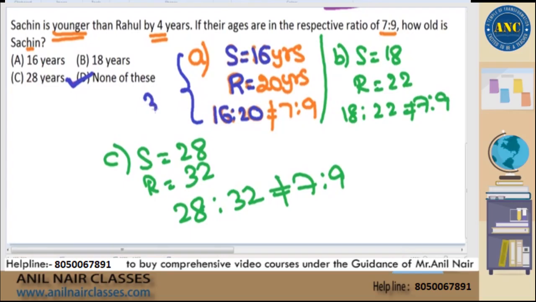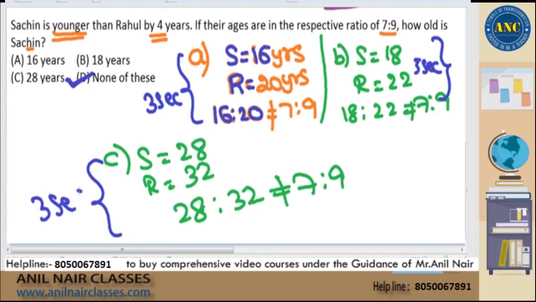First option is 3 seconds, second option 3 seconds, third option 3 seconds. Maximum you should solve these questions by answer options within 10 seconds. Forget about 10, keep it as 15 to 20 seconds itself, which is still a very, very good method. I hope it is clear, sir.